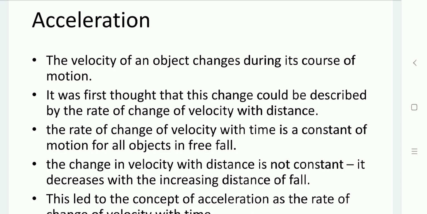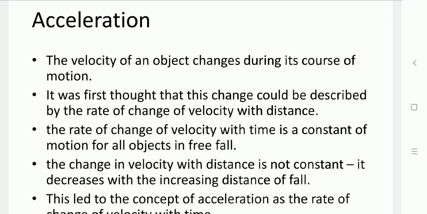For example, when we drop any object from a certain height, free fall occurs. That object is moving from a certain height towards the ground. So that is free fall. The acceleration in free fall is constant with respect to time.